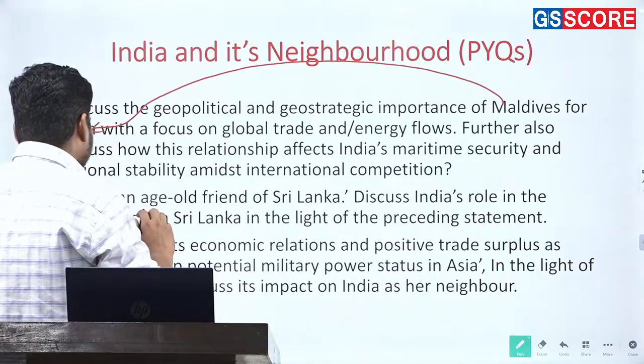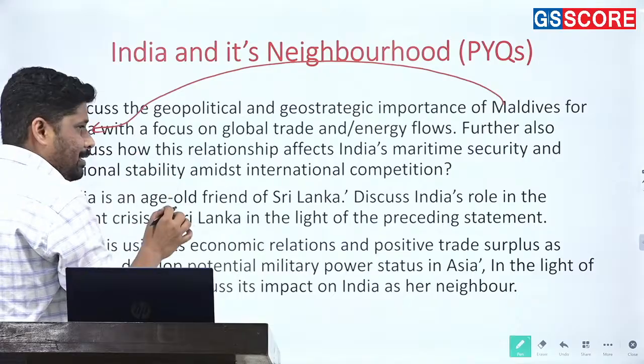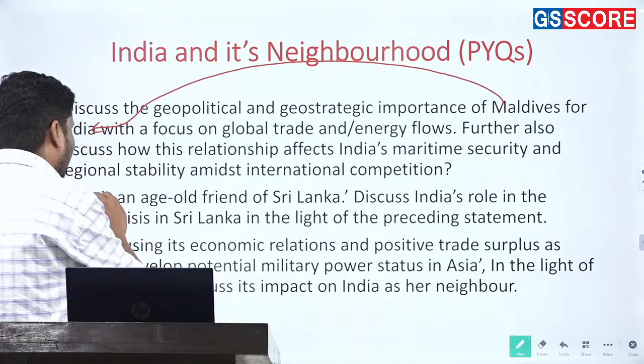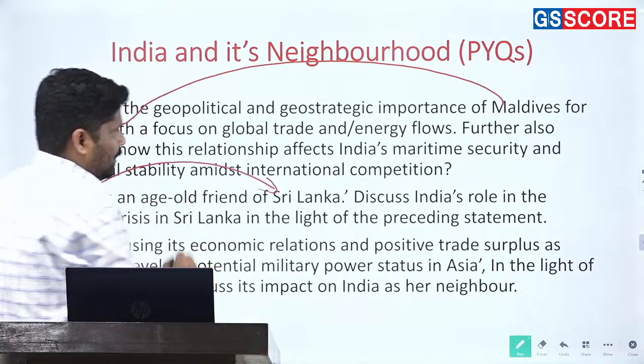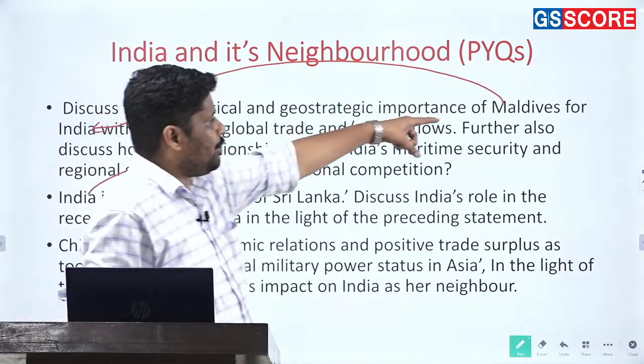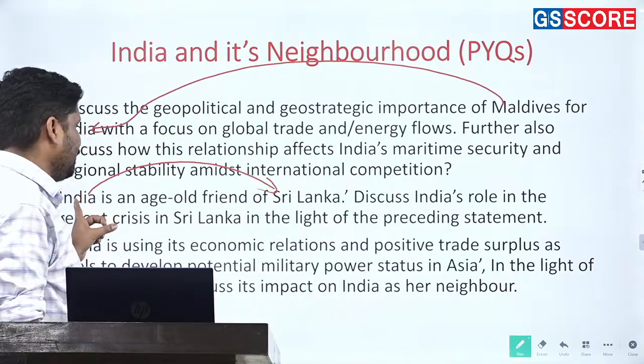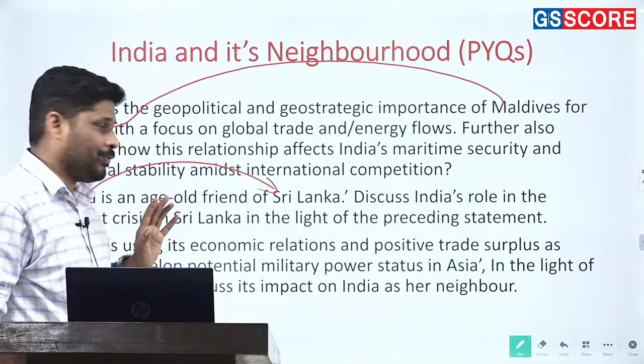So what is the demand of this question? The demand is to showcase how India is important for Sri Lanka. Here, the demand of the question was how Maldives is important for India, and here the demand of the question is how India is important for Sri Lanka.